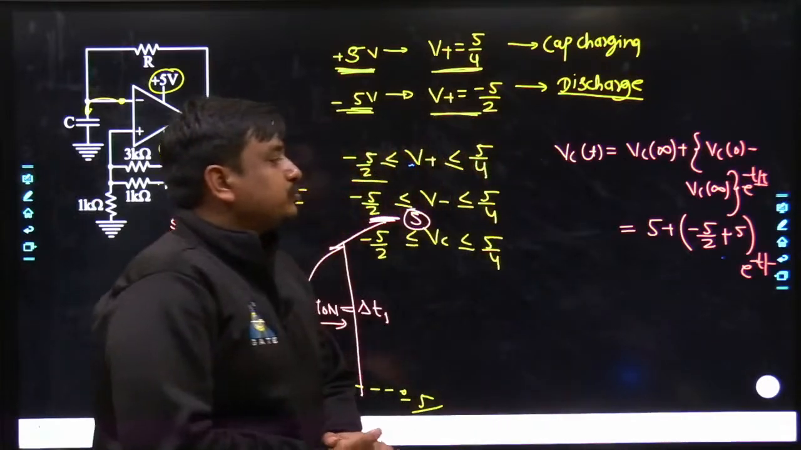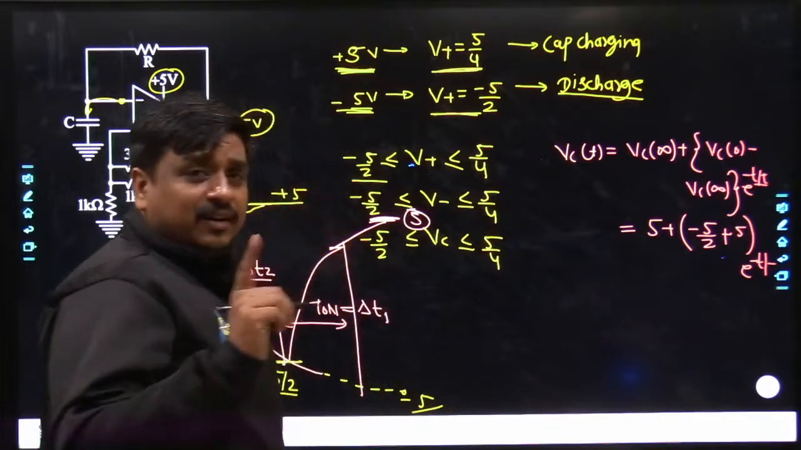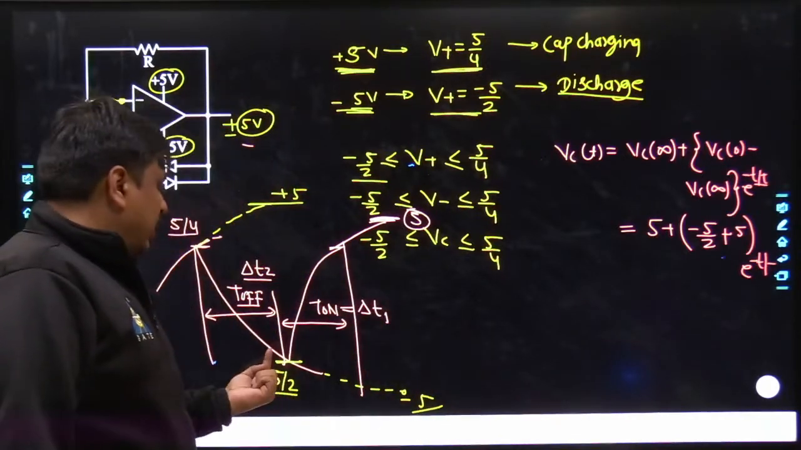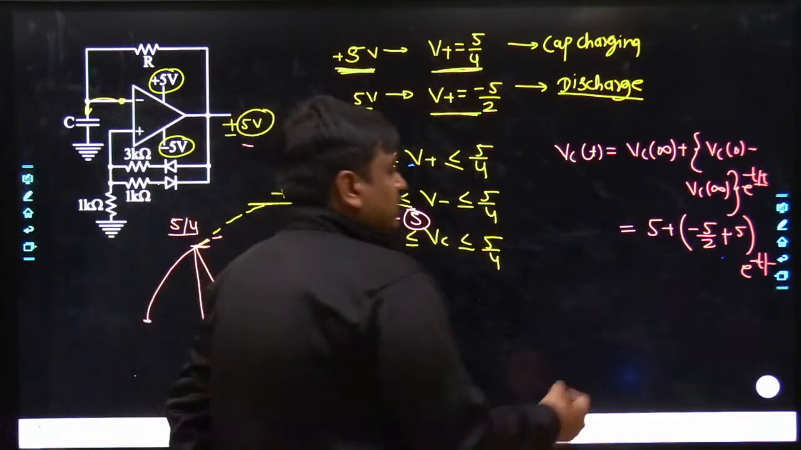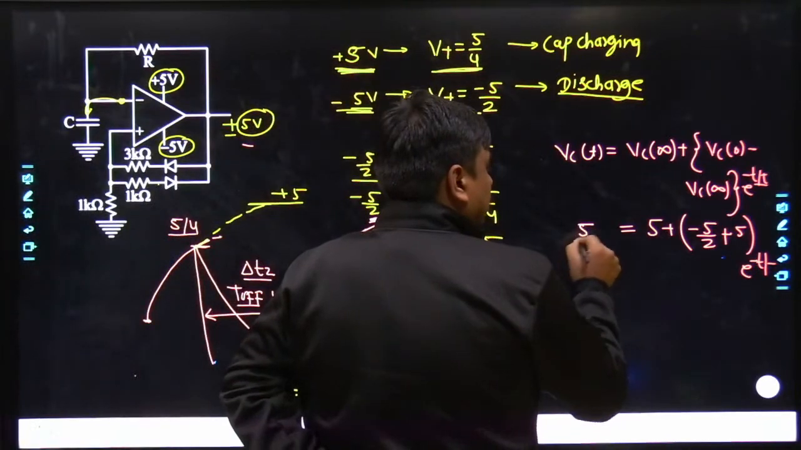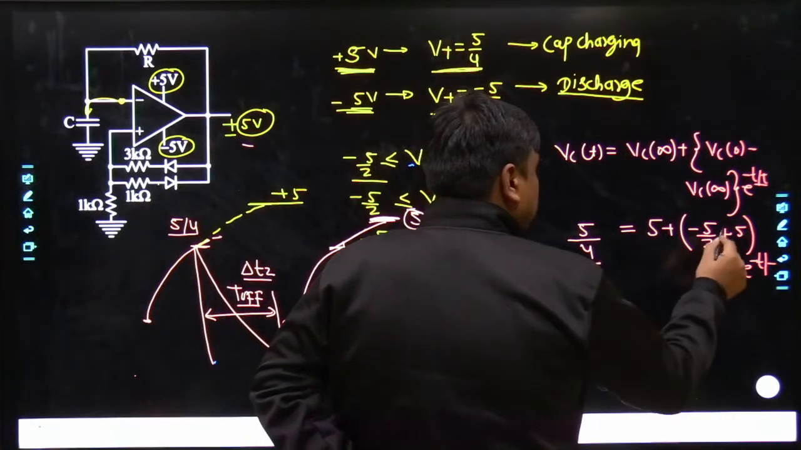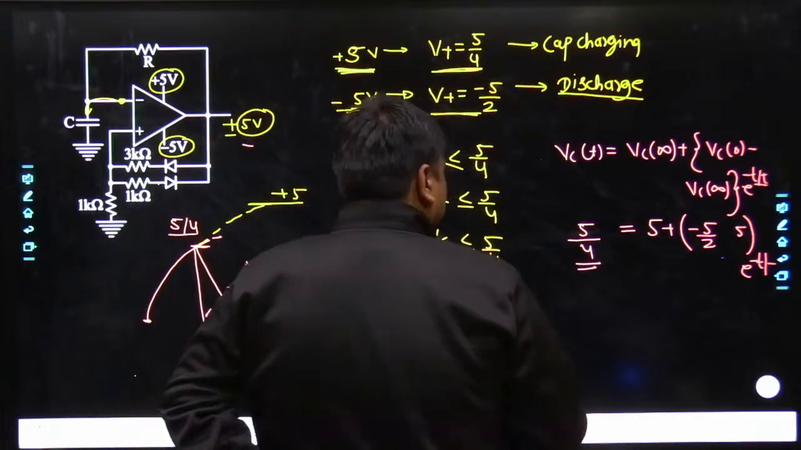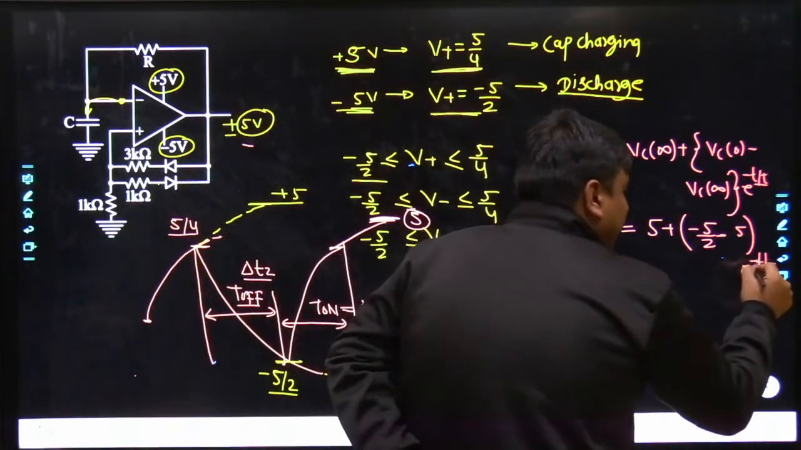Now we wanted to know the value of delta T1. The delta T1 is the time taken by the system when the voltage across the capacitance exactly reaches 5 by 4. And there, this time would become delta T1.